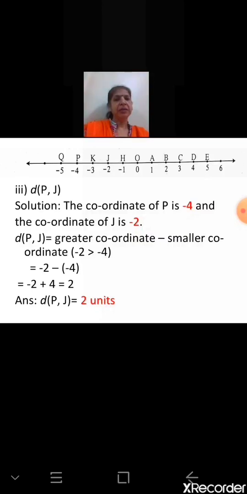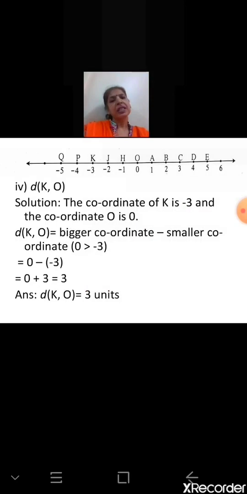Now same steps. Distance between the points P and J is equal to greater coordinate minus smaller coordinate. That is equal to -2 minus, in bracket, -4. While opening the brackets, it becomes -2 plus 4, and that is equal to 2. So the distance between the points P and J is 2 units.